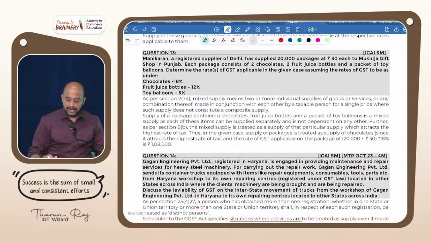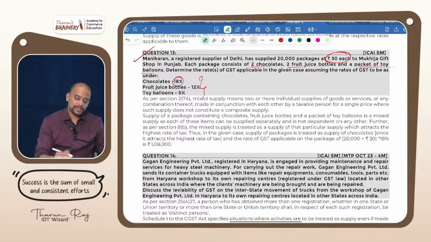Next, another question. You see this. Manikaran, a registered supplier of Delhi, has supplied 20,000 packages of 30 rupees each to Mukija gift shop in Punjab. Each package consists of 2 chocolates, 2 fruit juice bottles and a packet of toy balloons. Naturally bundled or not naturally bundled? Even though all are taxable, they are not naturally bundled, correct? So we will take it as not a composite supply, but check whether it is for a single price. Yes, 30 rupees each, single price. So it will come under mixed supply. What is the highest rate? 18%. So that will be applied on the entire transaction.